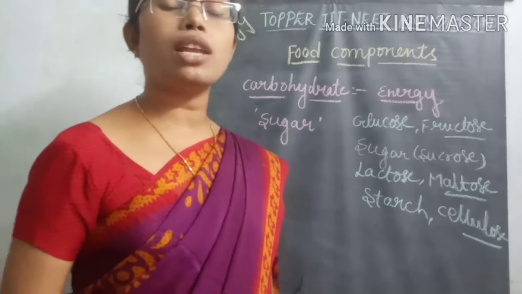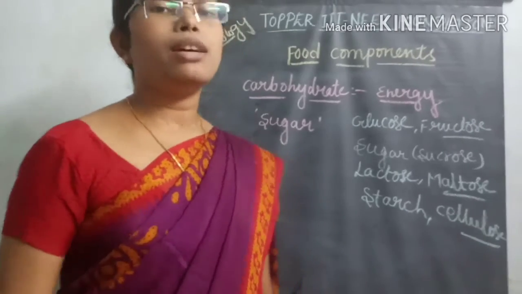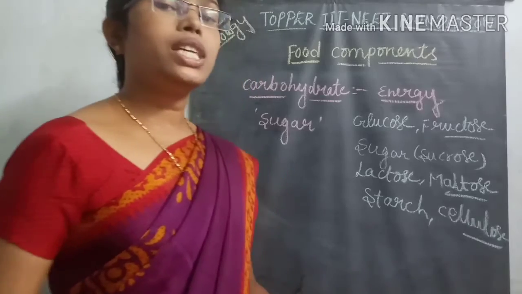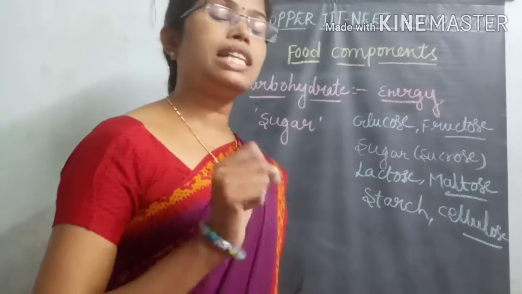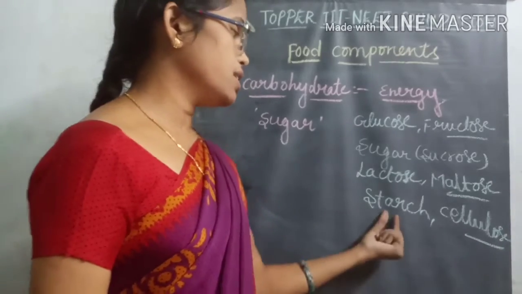With the help of cellulose only, the body of the plant is made up. And whatever material is stored inside the plant as a food material is starch.